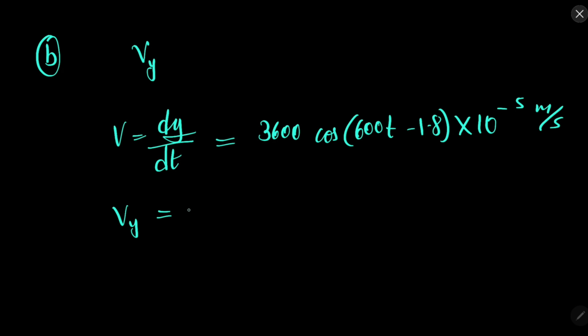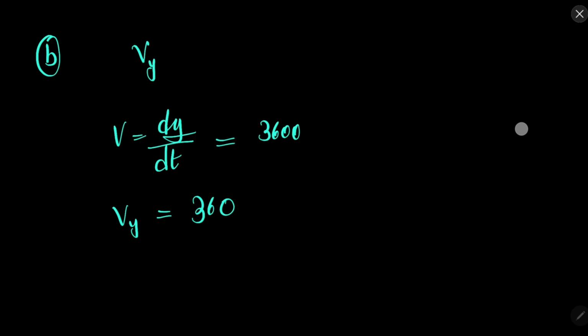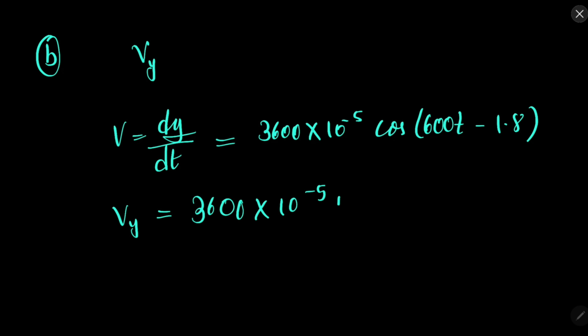So Vy, that is maximum velocity, will be when this cos term is 1. Let's try to write it differently. Cos 600t, so when this is 1, it will be maximum.